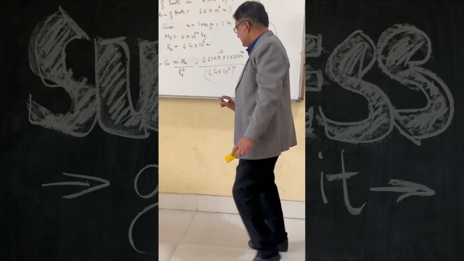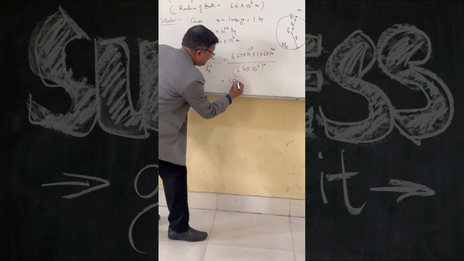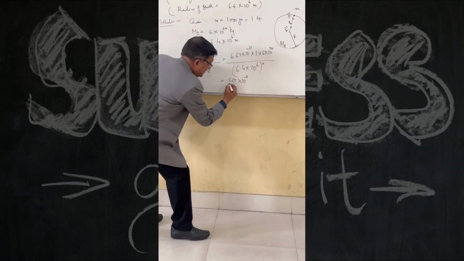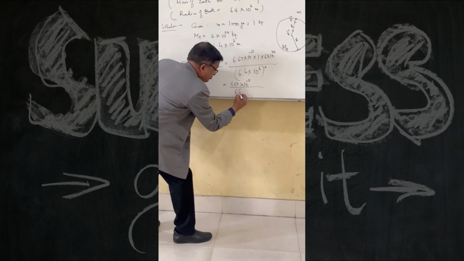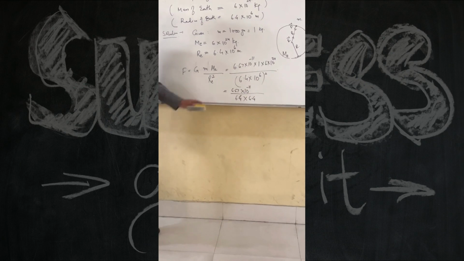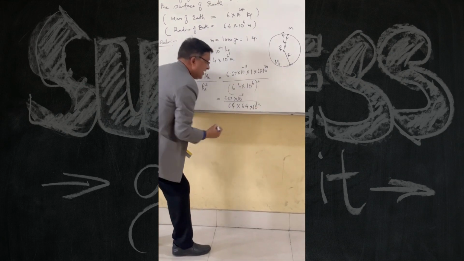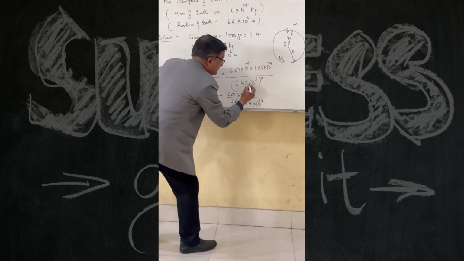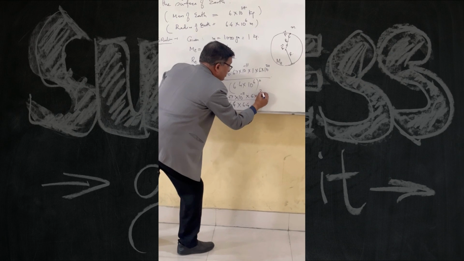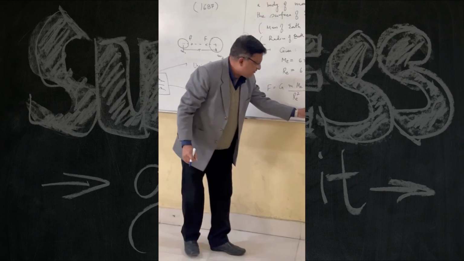So you can make a rough estimate. In fact, G can be written as 6.67 into 10 to the power minus 11. And if I square it, I will have 6.4 into 6.4. Clear? This is 10 to the power 12. And this 1 into 6 becomes 6. It becomes 24. So what I want to do here is that I want to have a rough idea.